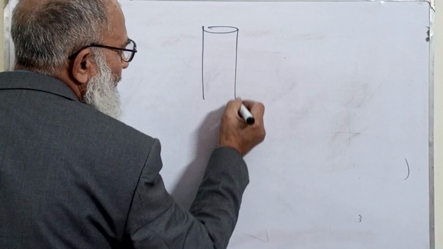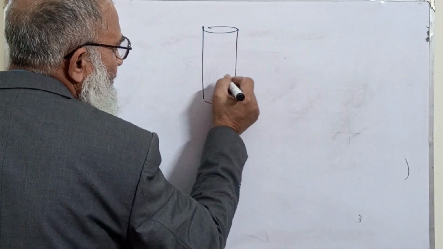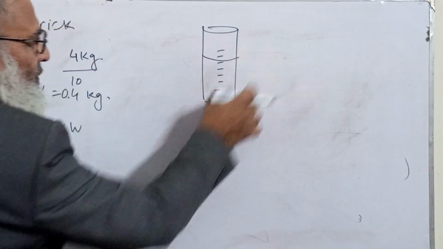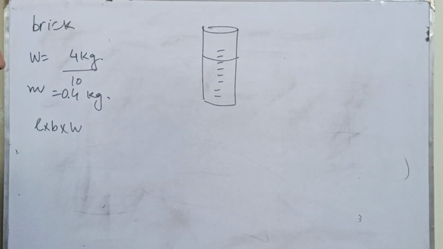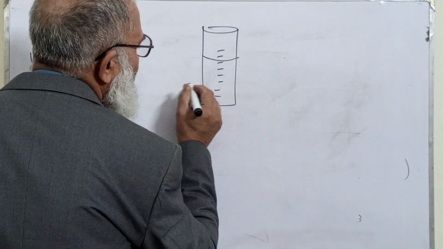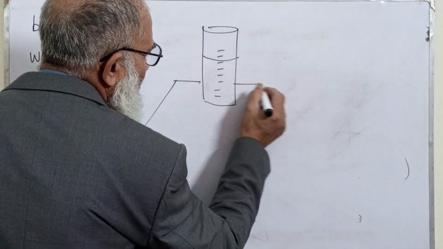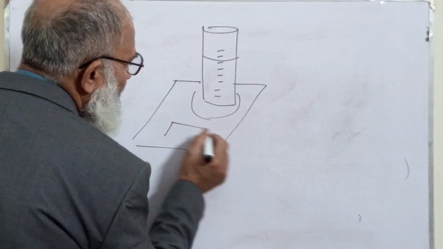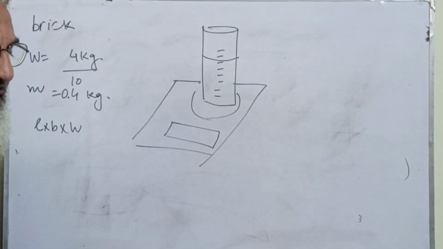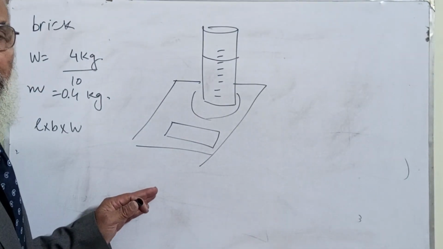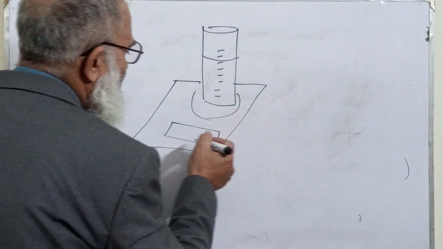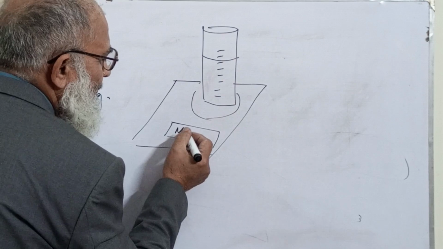This is a cylinder, again a graduated cylinder. We put some liquid in this. We don't know what liquid it is. So what we'll do, we'll weigh it on the digital scale. After weighing it on the digital scale, we'll be able to know its mass.